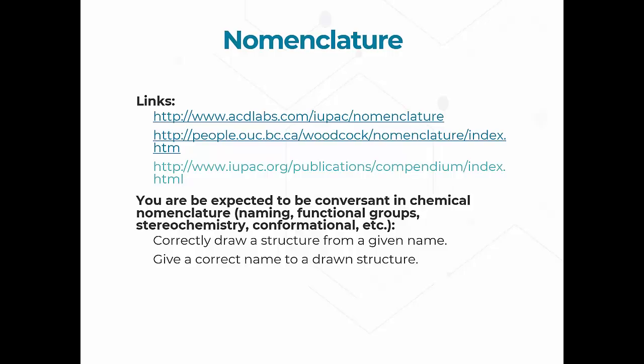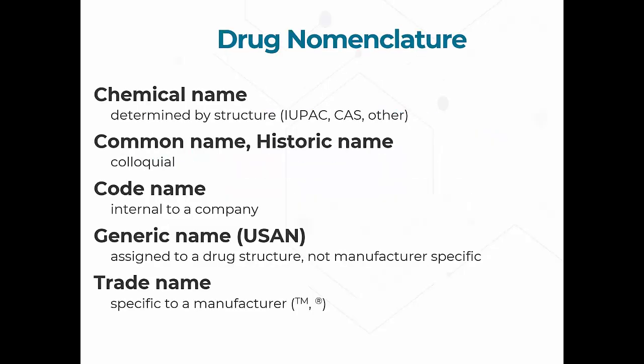Here are some references about nomenclature if you really want to look something up and have some questions about it. For the most part, you're not going to need to know things in the type of detail that you maybe had to know them in organic chemistry class, or if you were in graduate school in chemistry. So you may not need to refer to these, but the links are there should you ever need them. But you should be able to name functional groups, stereochemistry, conformational names, as well as certain simple types of structures and names.